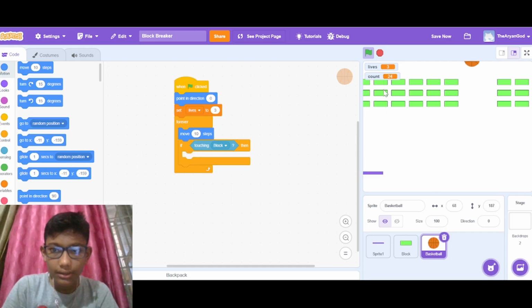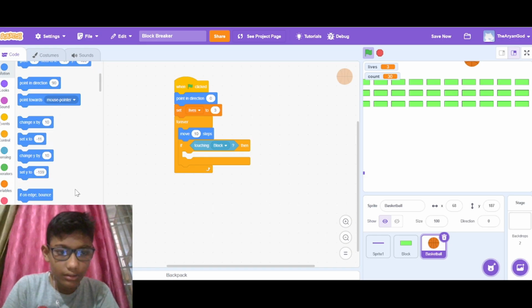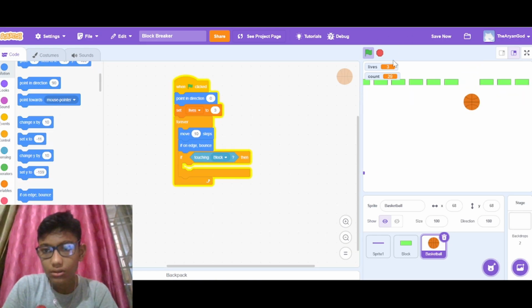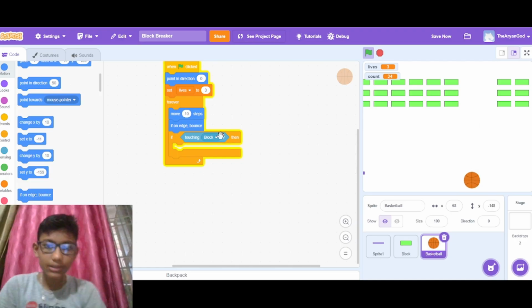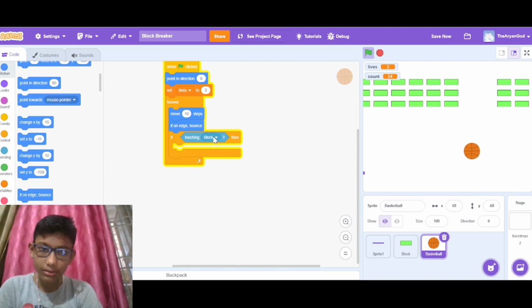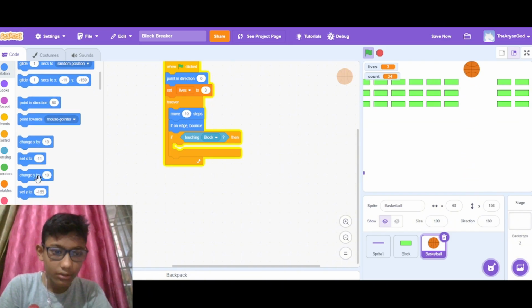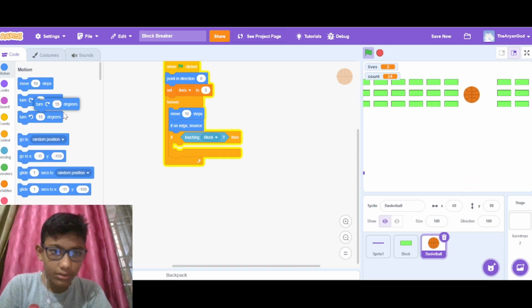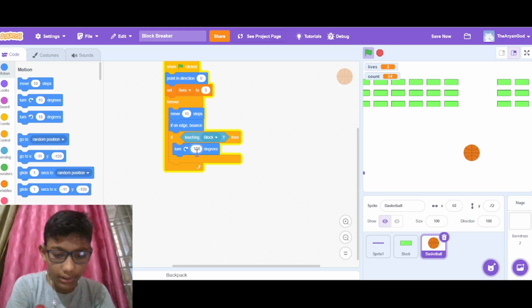Okay, look, and if it touches the edge, it bounces. So yeah, look, it is just working. It bounces and goes up. Let's go. And if it touches the paddle sprite, then it will turn 180 degrees.